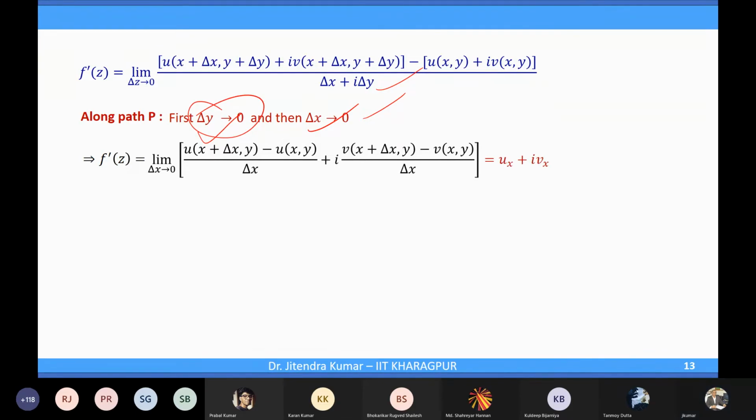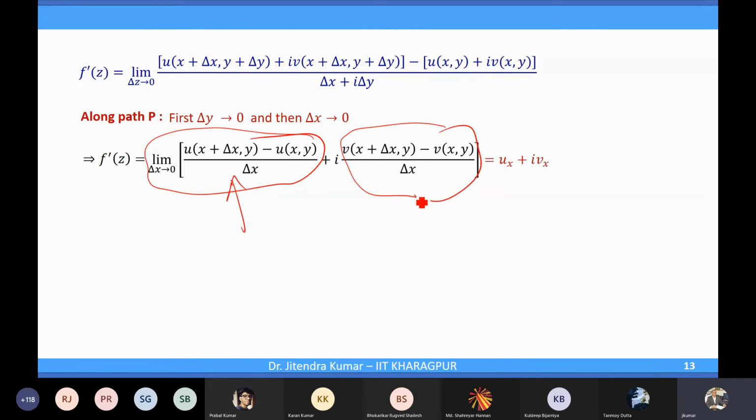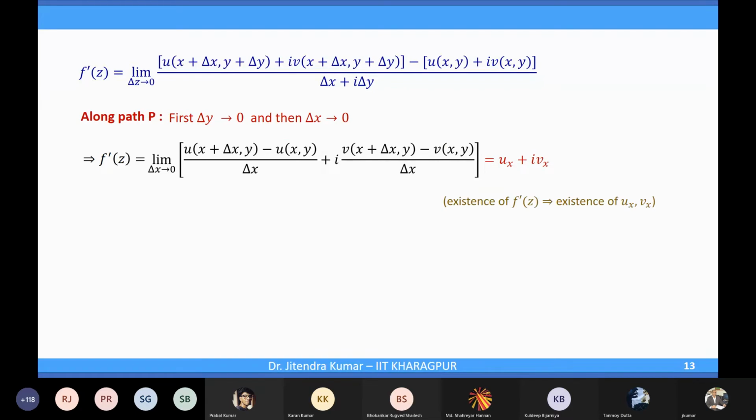Now this limit, when delta x goes to 0, this is u_x, right? And this is v_x. Since this f prime z exists, now this u_x plus i v_x has existence, right? Fine. Now u_x is the partial derivative of u, and v_x is the partial derivative of v.